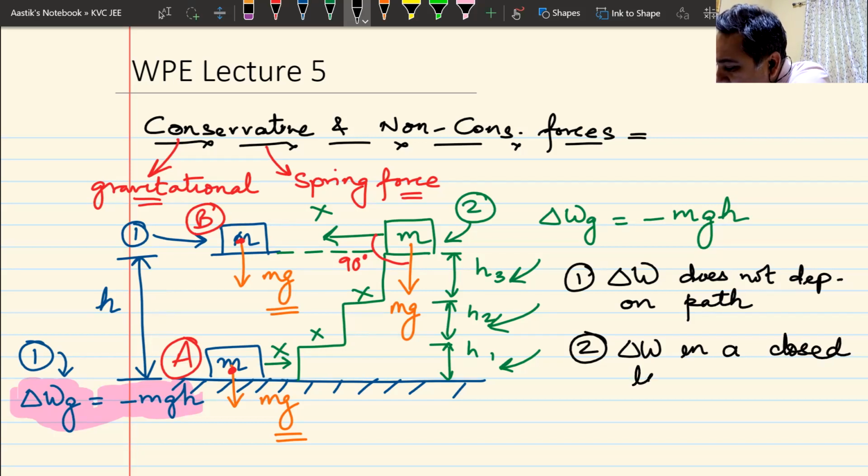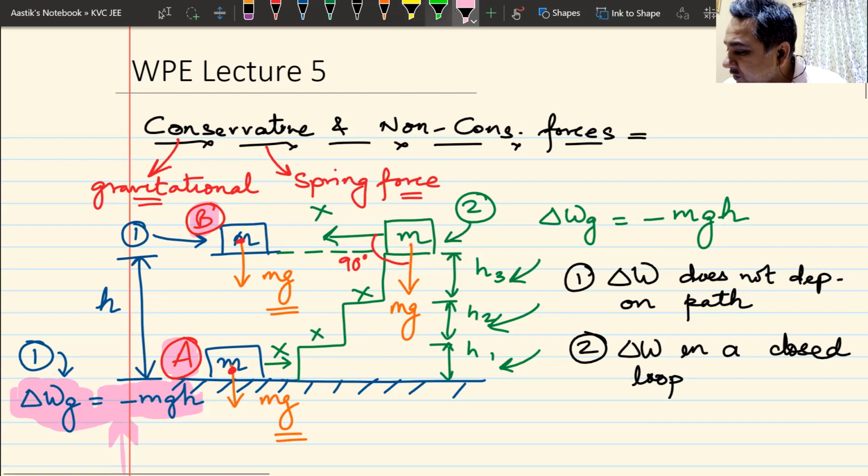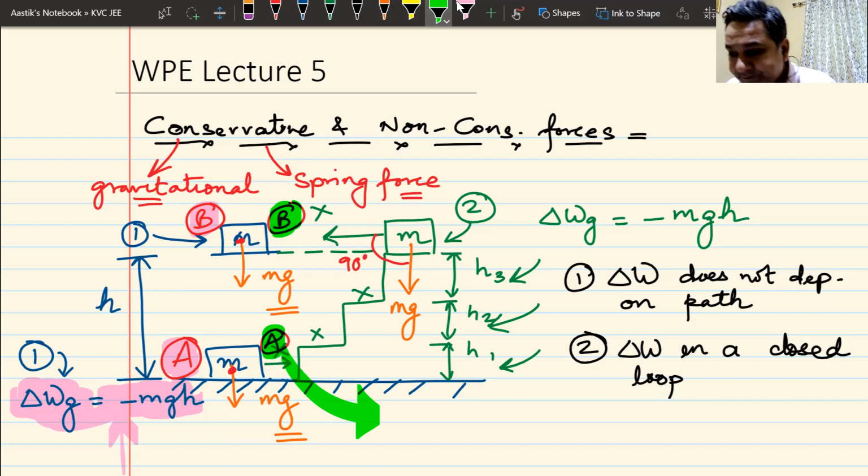What do I mean by a closed loop? Let us take an example. Here, I start from point A. I lift the block to point B. Very simple. Work done by gravity is minus mgh. We have seen that. Now I do the reverse process. Reverse process, I start from point B and come to point A, the green process. What will be the green work done by gravity?